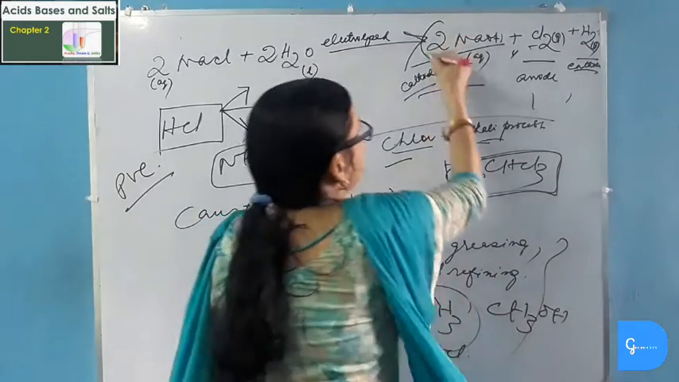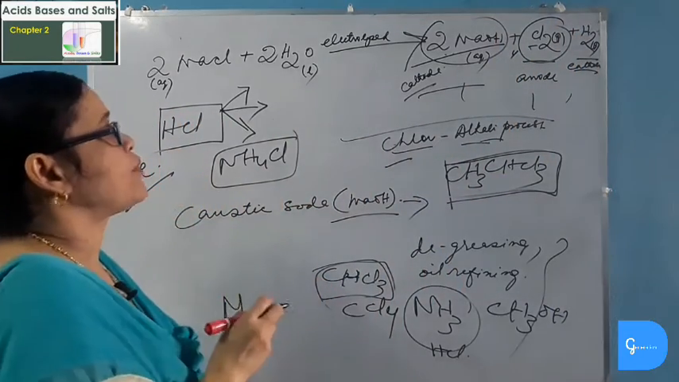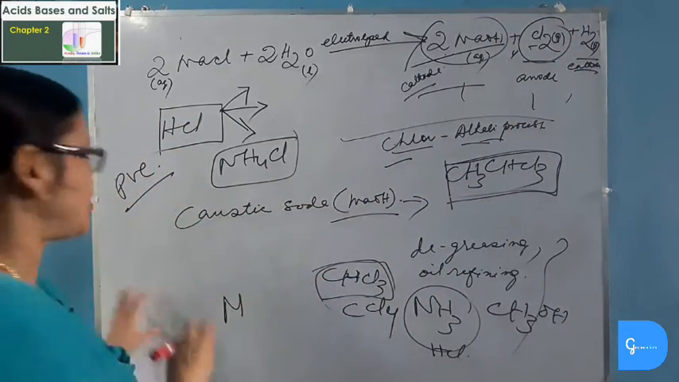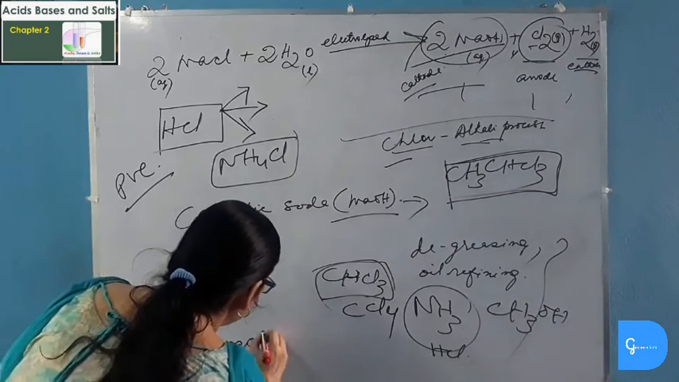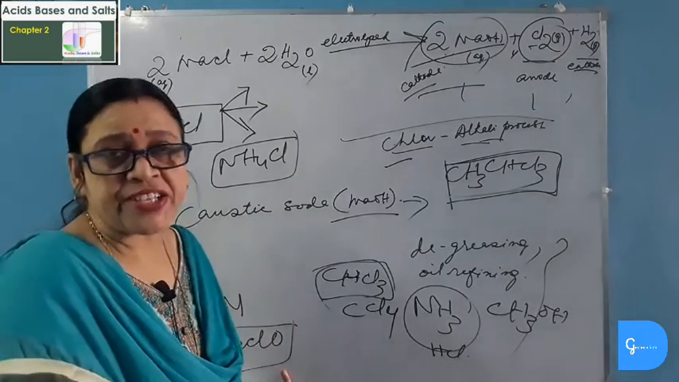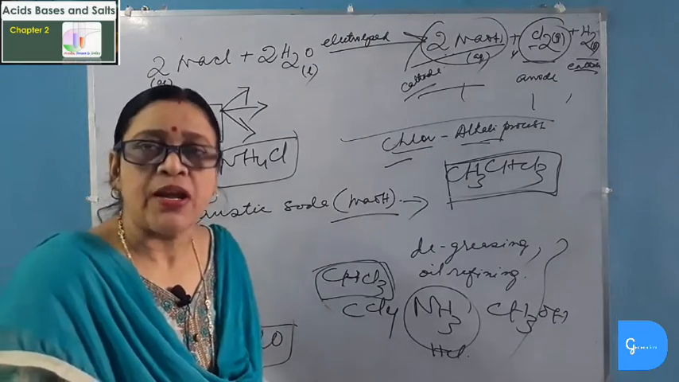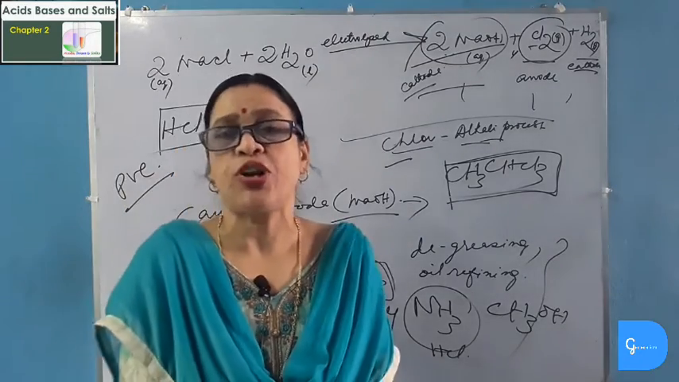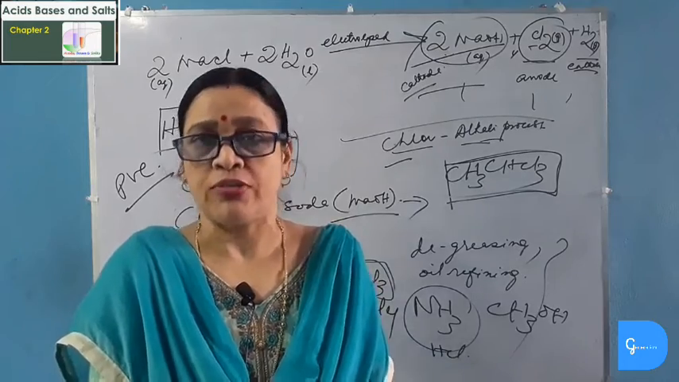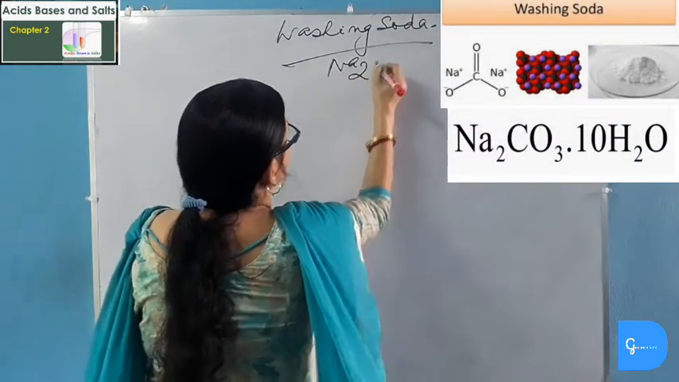Now when this sodium hydroxide and chlorine combine together, then it forms another important chemical known as sodium hypochlorite, NaClO. This sodium hypochlorite is a bleaching agent and is used for making household bleaches and for dyeing fabrics. Now we will study about another important salt called washing soda. The chemical formula of washing soda is sodium carbonate